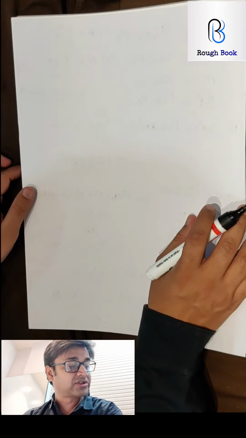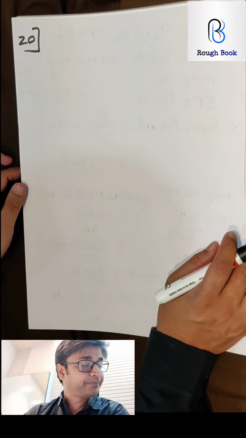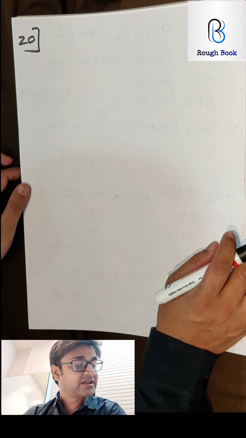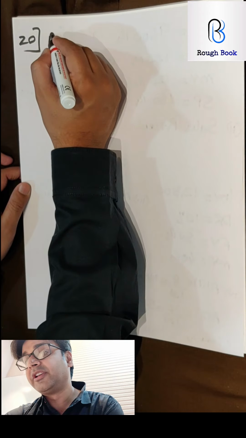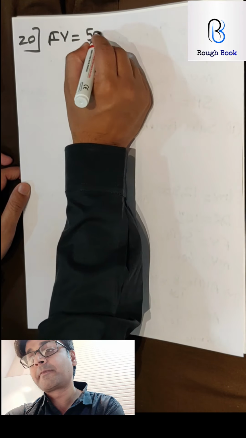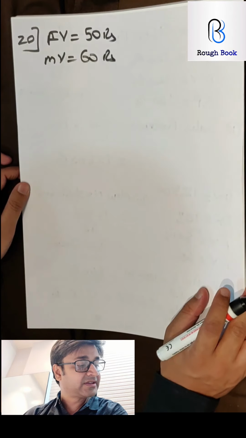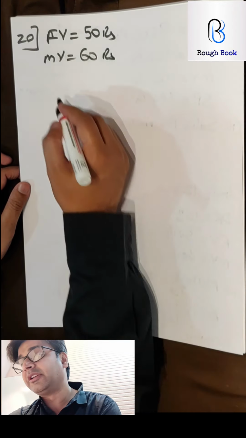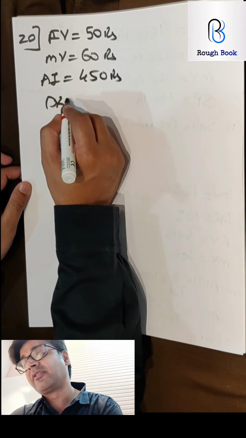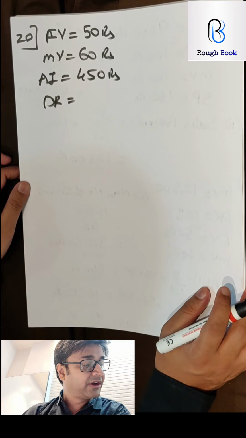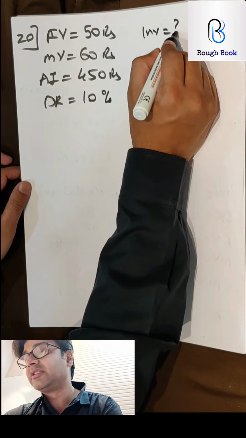Let's take one more board question, sum number 20, 2017. Let's see who hits this well. How much should a man invest in 50 rupees shares selling at 60? So face value 50 rupees, market value 60 rupees. How much should he invest to obtain an income of 440? So he wants the annual income of rupees 440. Obviously they must have given the dividend rate also. If the rate of dividend is 10%. So how much should be the investment is the question.